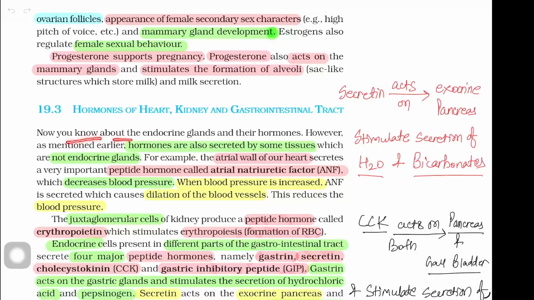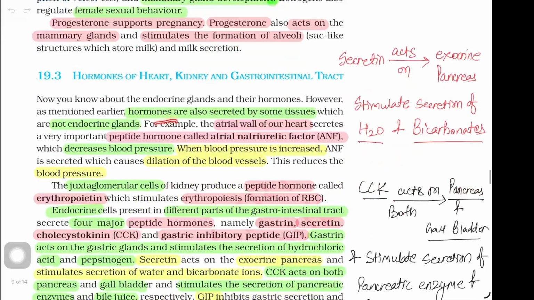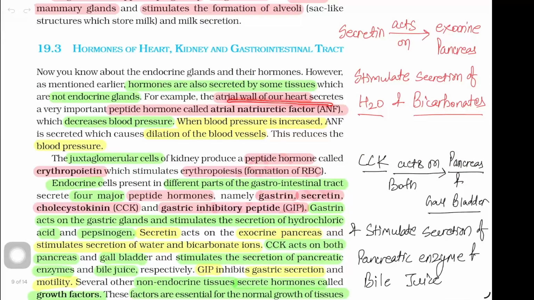Now you know about the endocrine glands and their hormones. However, as mentioned earlier, hormones are also secreted by some tissues which are not endocrine glands. For example, the atrial wall of our heart secretes a very important peptide hormone called atrial natriuretic factor, ANF, which decreases blood pressure. When blood pressure is increased, ANF is secreted, which causes dilation of blood vessels. This reduces the blood pressure.